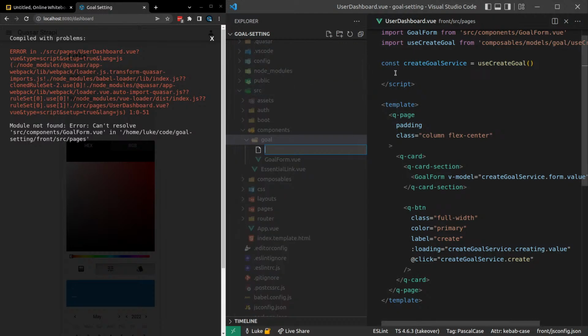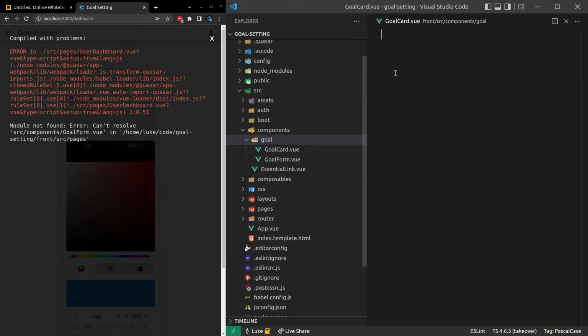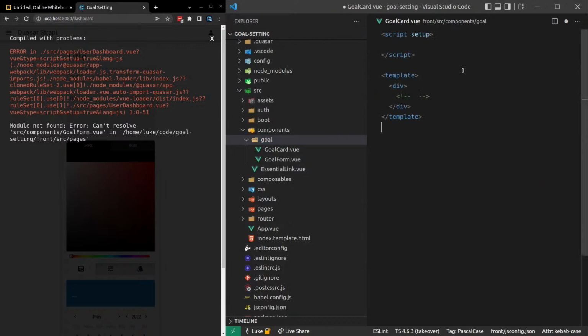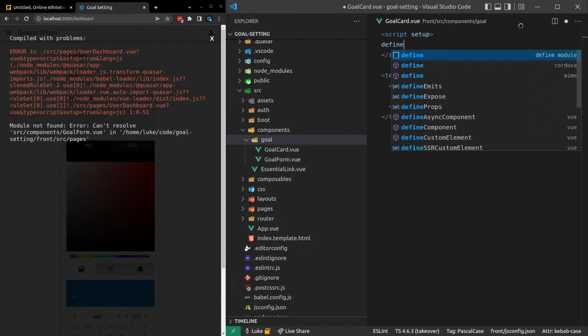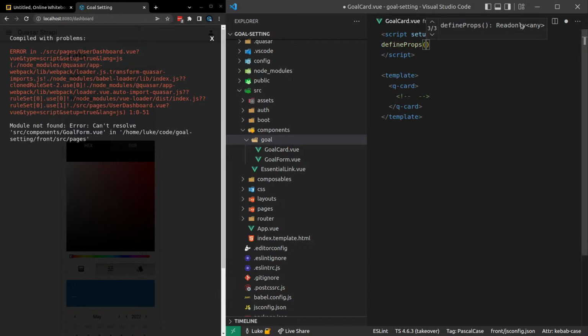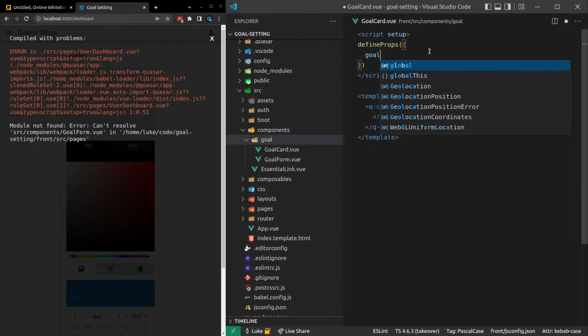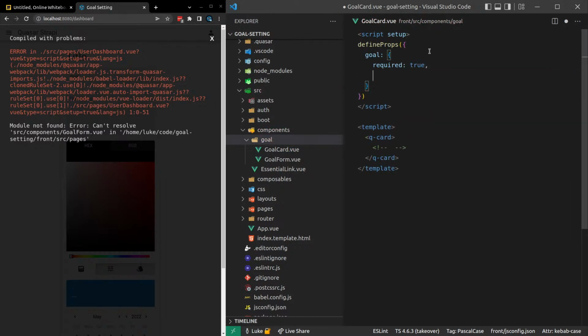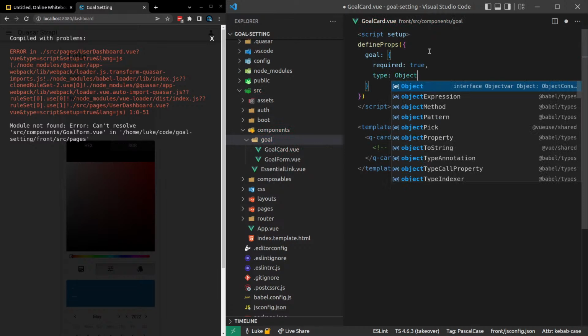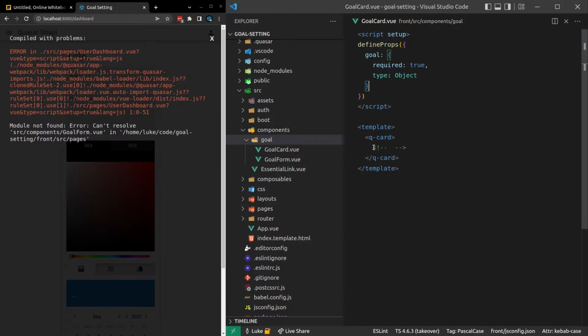But we'll have a goal card dot view. And then this can be a QCard component. And then props is equal to, we might not even have to say const props there. We might be able to just say defineProps because I don't think we'll need access to it in that way. We'll find out in a moment. Goal required true, type is equal to an object, so we can pass our goals directly through there.